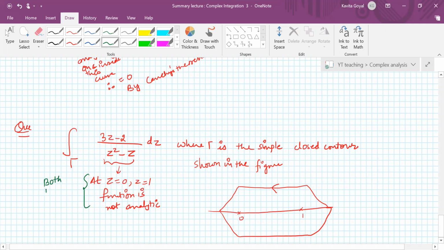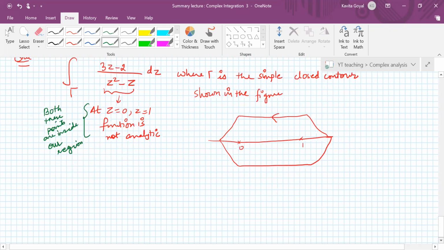So what should be our strategy? We already saw in the last question that if there is a single point, we can handle it. But now there are 2 points, so first we will separate these 2 points. This is 3z minus 2 upon z into z minus 1.